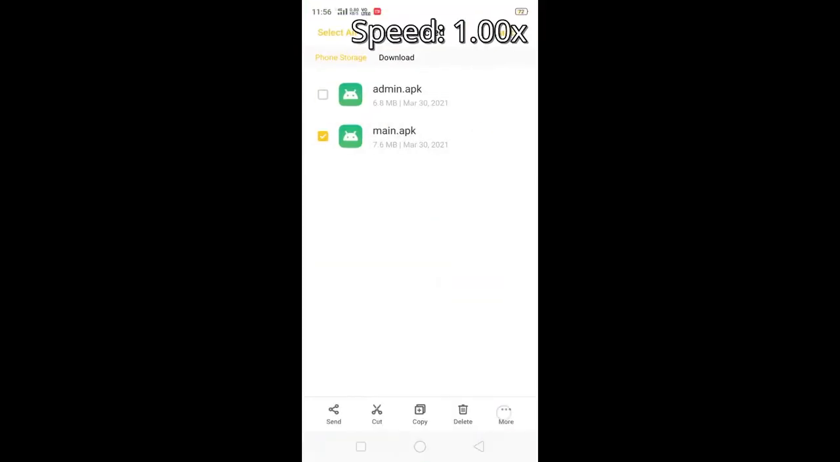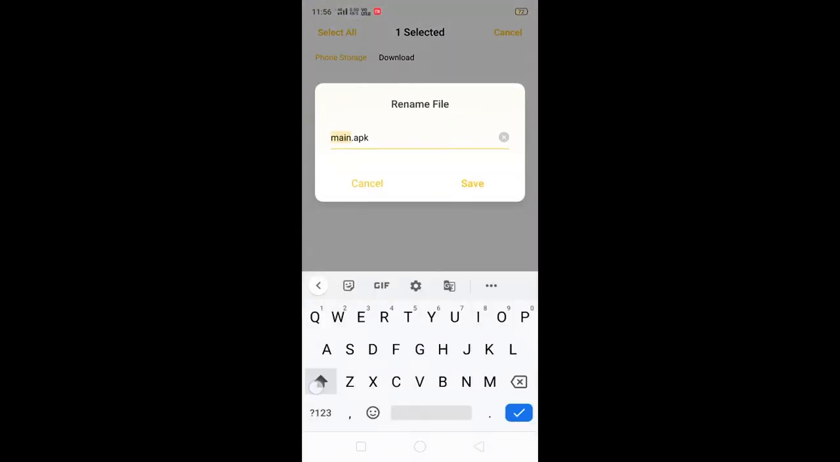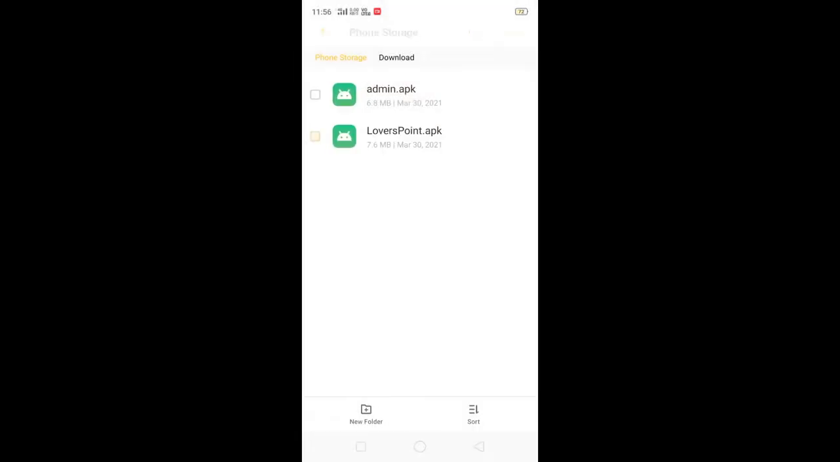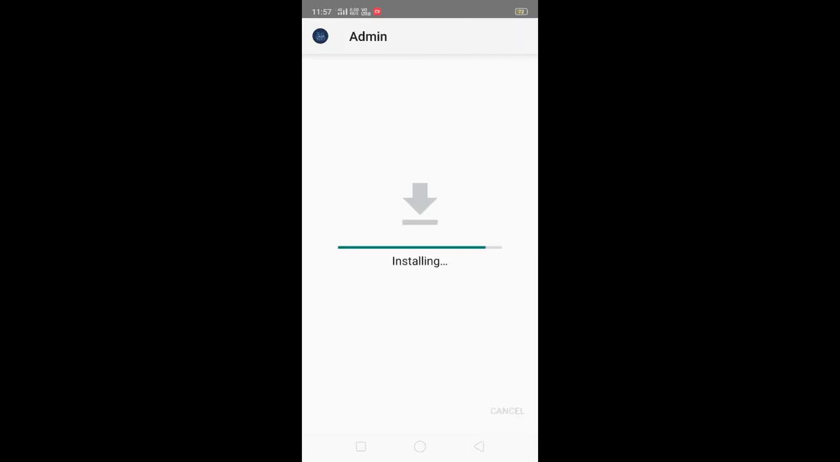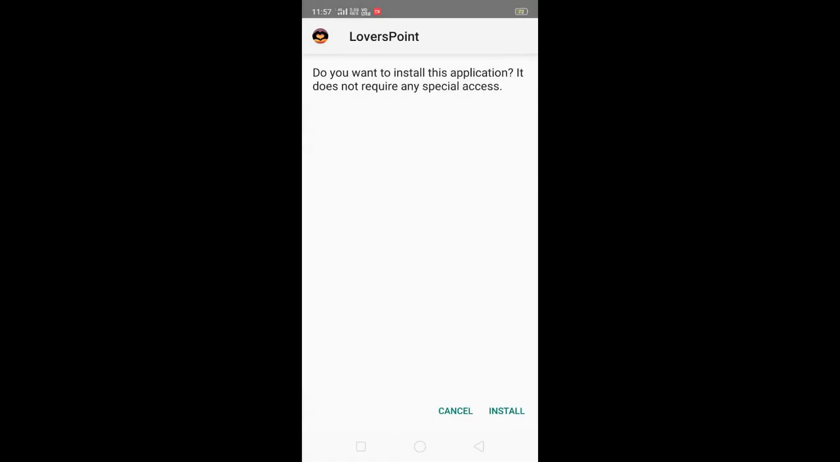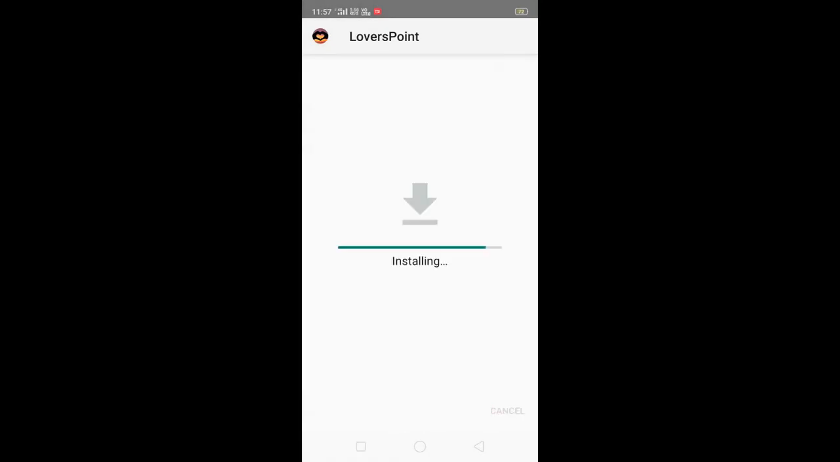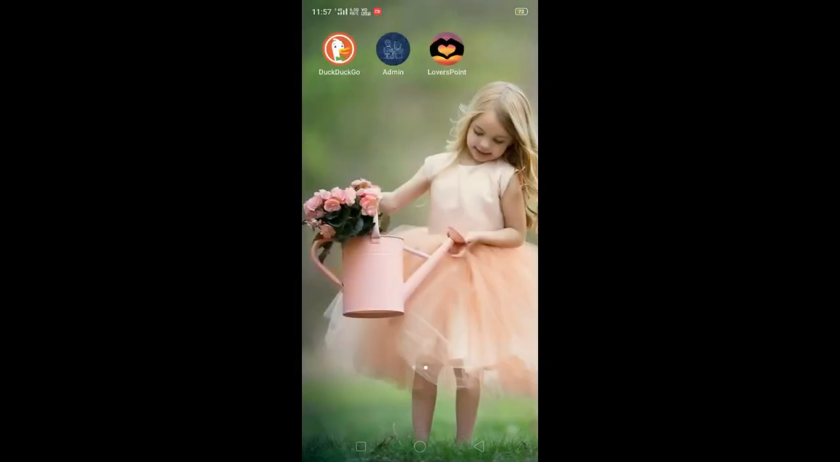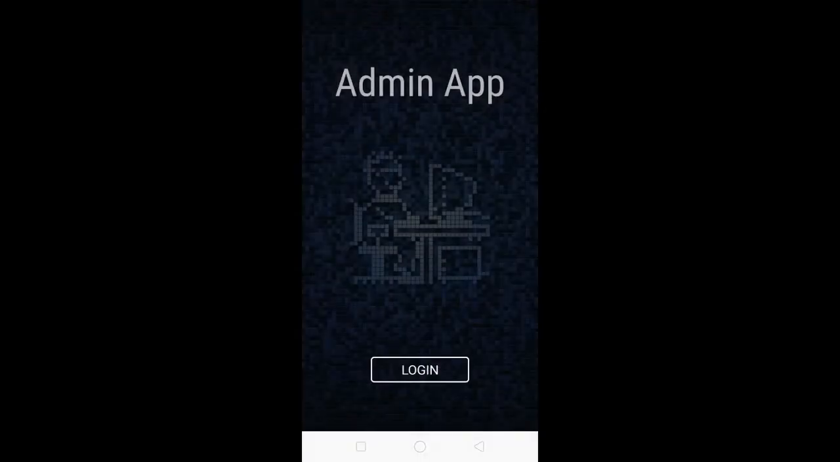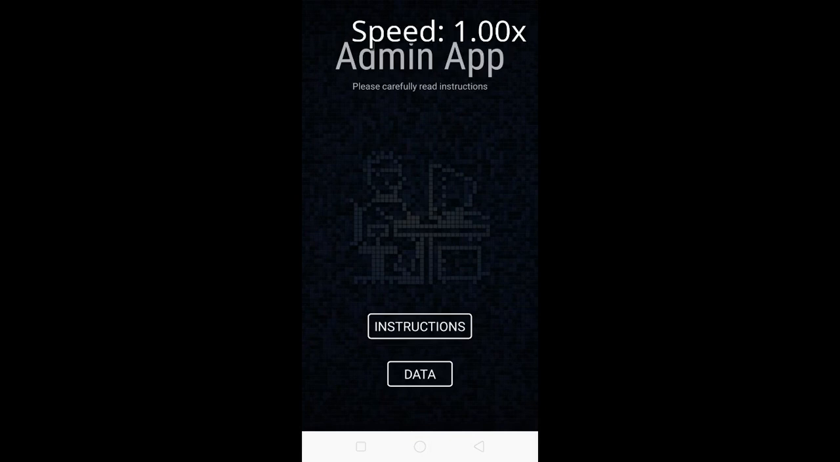Okay, let me slow it down a bit. Originally the name was main.apk, but I changed it to lowercase so it will not look fake. So let me speed up again. I'm installing both apps on my mobile just for the demo, but you have to send only the main app to the target user. You only need admin.apk. So you can see this is the admin app.